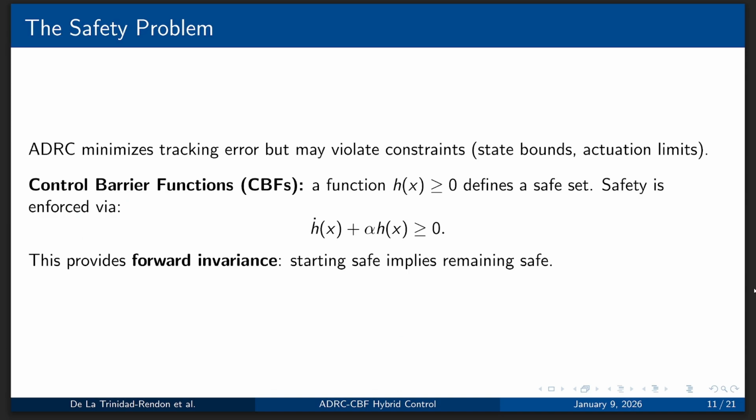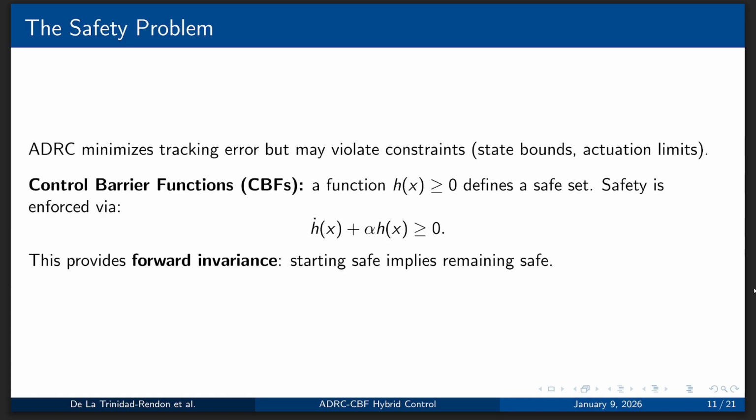We also have a safety problem. The ADRC minimizes tracking error but may violate constraints, which are state bounds and actuation limits. That is why we are including control barrier functions, which are a function h of x greater or equal to 0, which defines a safe set.